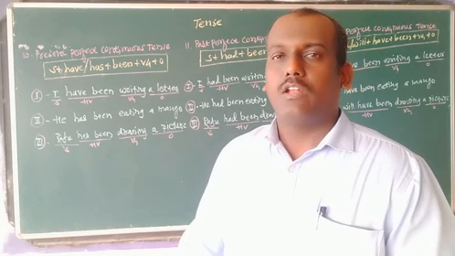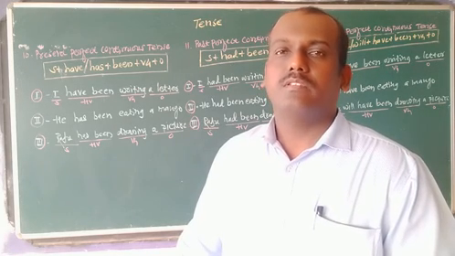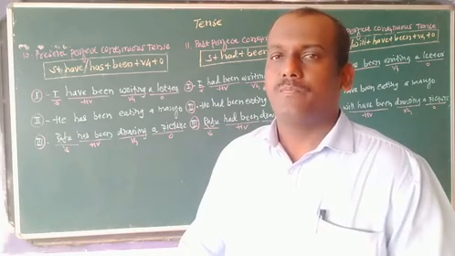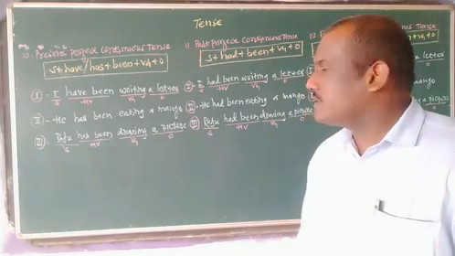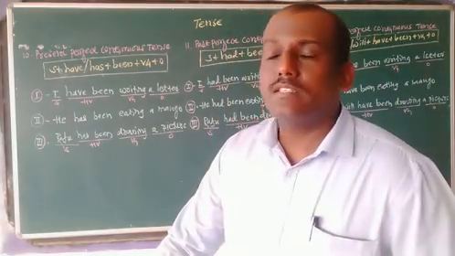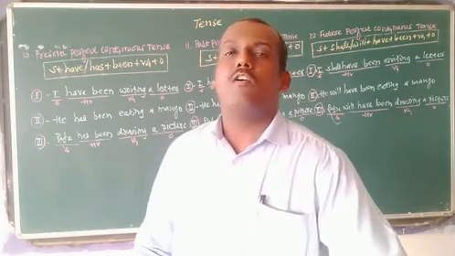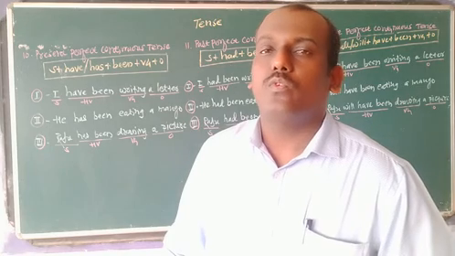If you are well known about the structure, then there is no kind of difficulty while framing sentences. So we are studying present perfect continuous tense, and the structure of present perfect continuous tense is subject plus have or has plus been plus verb-ing plus object.